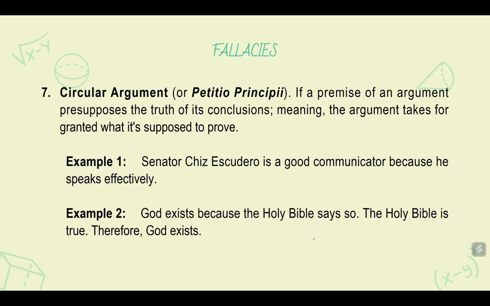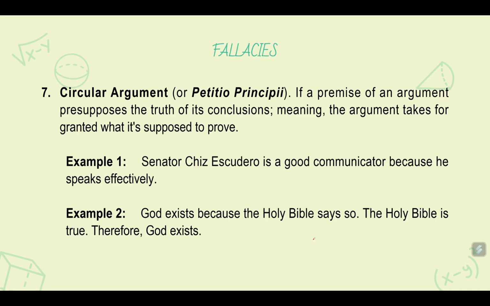Another fallacy is called circular argument, or petitio principii. If a premise of an argument presupposes the truth of its conclusion, meaning the argument takes for granted what it's supposed to prove. Example number 1: Senator Chiz Escudero is a good communicator because he speaks effectively.